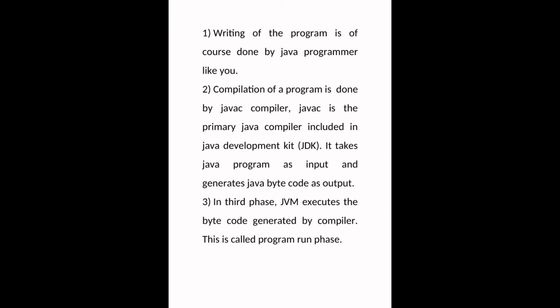The result output in the form of bytecode, but users cannot understand it because it is in bytecode, machine level language. So in the third phase, whatever output the compiler generates in the form of bytecode, the Java virtual machine converts the resulting output from bytecode to high level language. Then users can understand the output of the program.